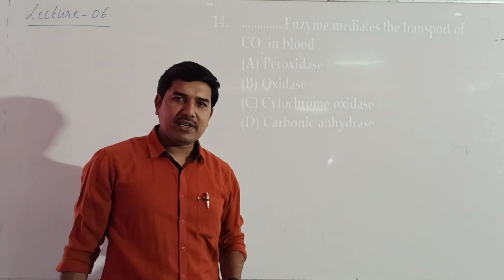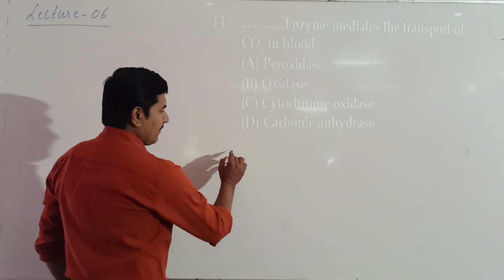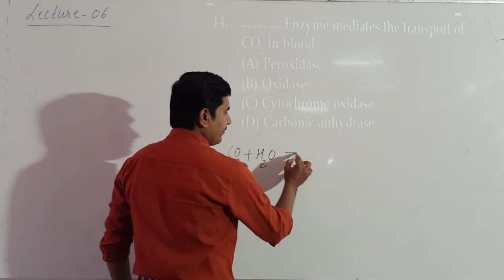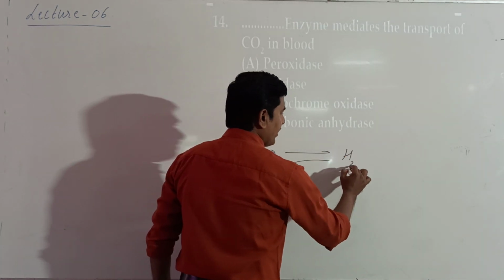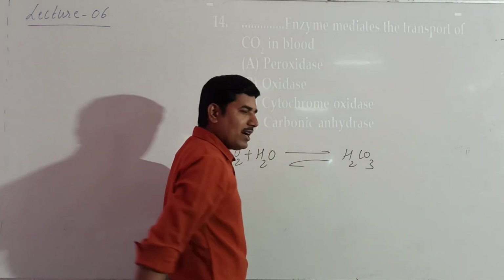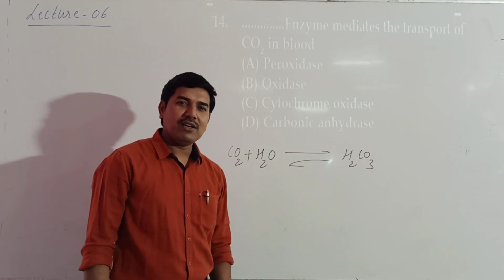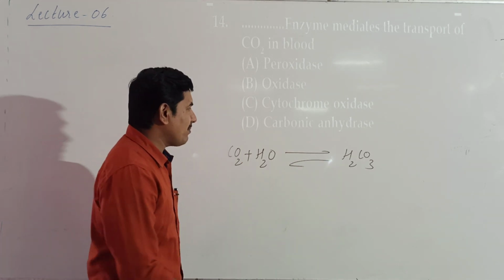We already know that carbon dioxide combines with water to form H2CO3, which we call carbonic acid. And for the formation of carbonic acid, we need an enzyme, and that enzyme is called